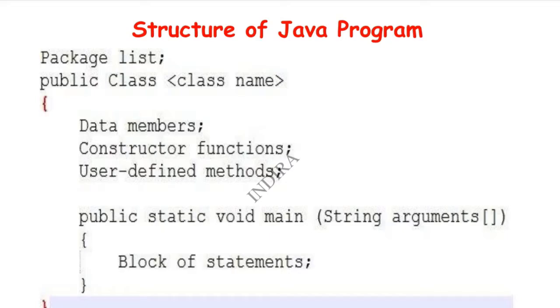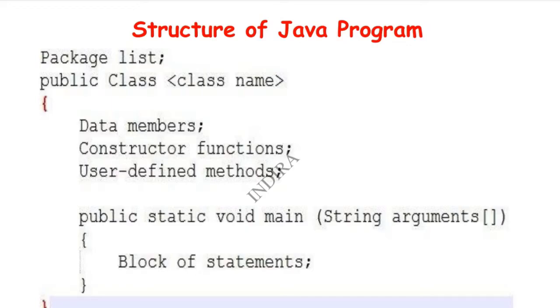The best example to understand this Java structure is the English subject, where the faculty give a format of a letter. We just use that format: how to write those lines, how to put the salutation at the left side, or how to write the ending of that letter is all based on the format of the letter only. That's the purpose of the structure of a letter.